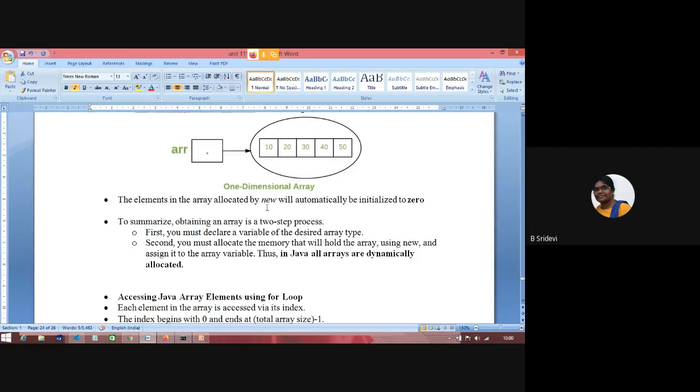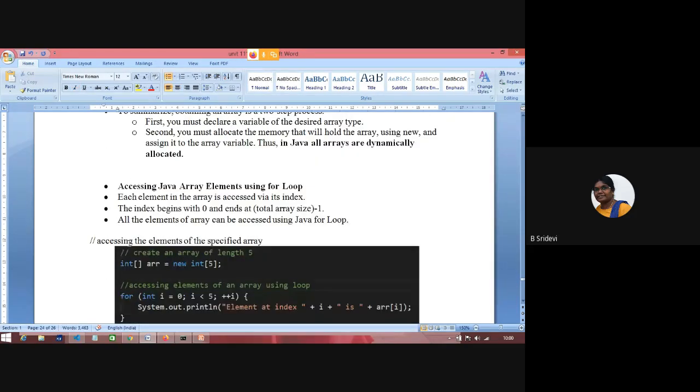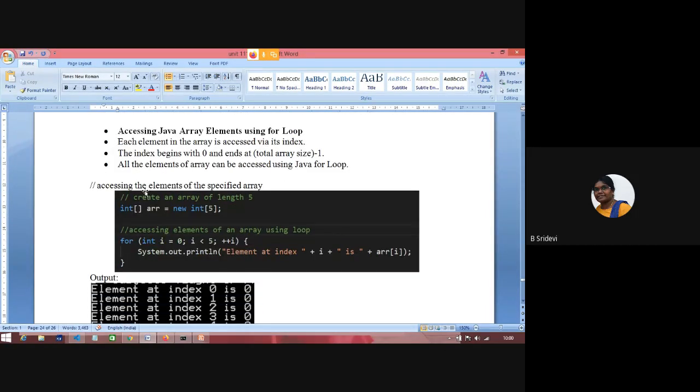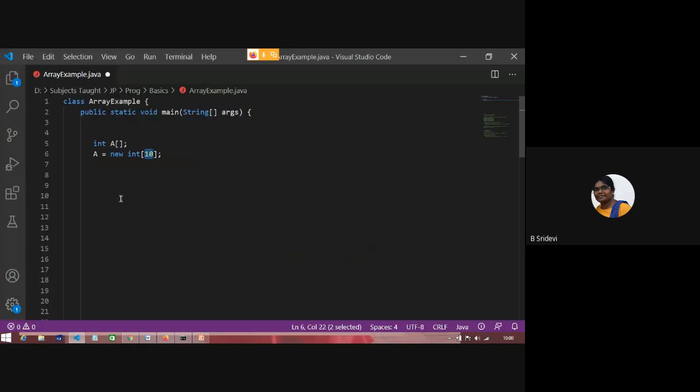Whenever you create an array with the help of the new keyword, the elements will be automatically initialized to 0. Okay. So this is just a summary. What is the first step and second step? Now we'll see how to access elements of an array.